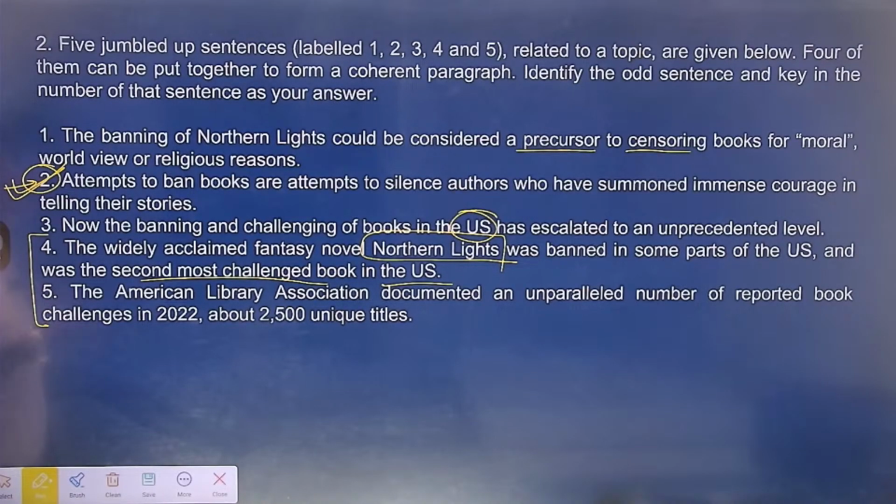The purpose is to talk about America and to say that in a democracy like America, where free speech was advocated, now that becomes a kind of democracy where many books have got banned. So students, that is the purpose of writing the paragraph. So here, the best answer is the second option.